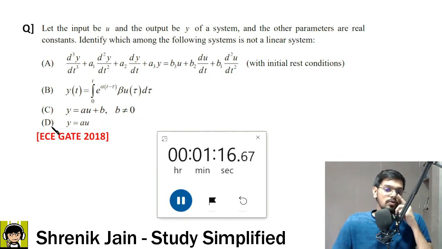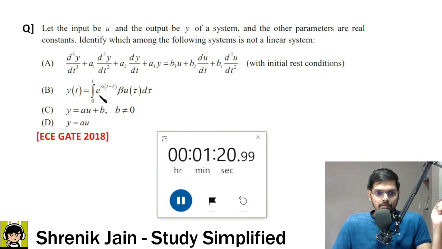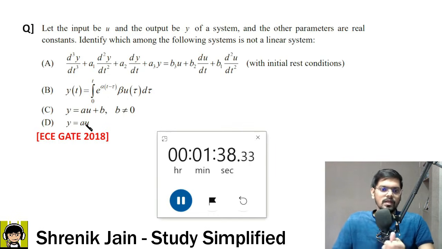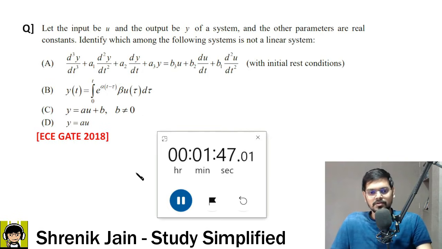Then B, C, D you have to check, and then you have to comment on the answer. But when you see option B, it seems like convolution. Yes or no? It's a convolution between the two signals, and if you are doing convolution between two signals, obviously those systems are LTI systems. So if it is LTI, this means it's a linear system. So B is also a linear system. Now C or D, definitely one culprit is there. So you have to check who is the culprit, and you will get the answer. I will give you 15 seconds, check it out.